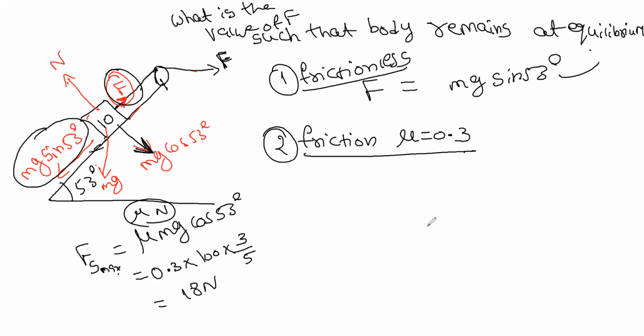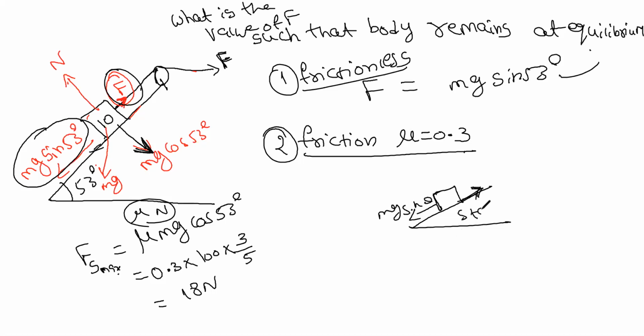In the stationary position, where will the frictional force be? Upward, right, sir? Yes, mg sin theta is pulling downwards, but due to the frictional force it is not coming down. Means the frictional force will be upwards.